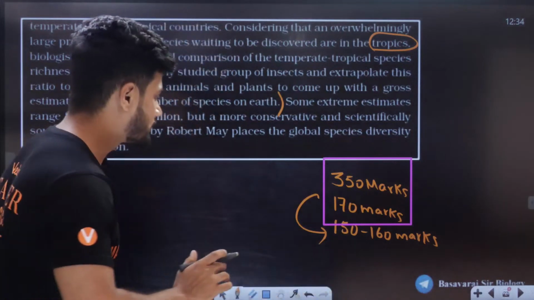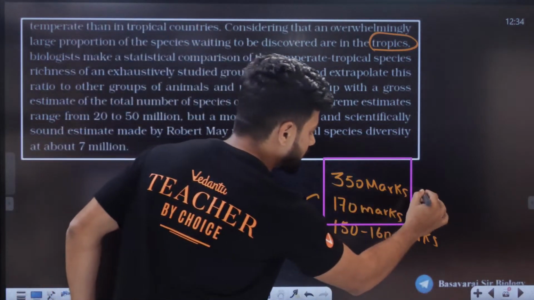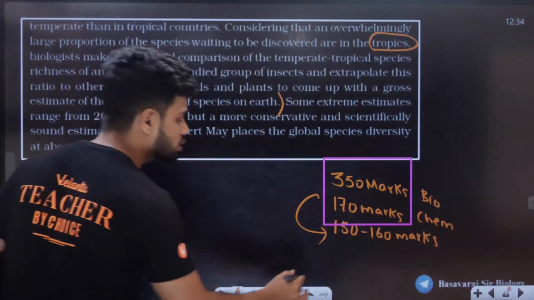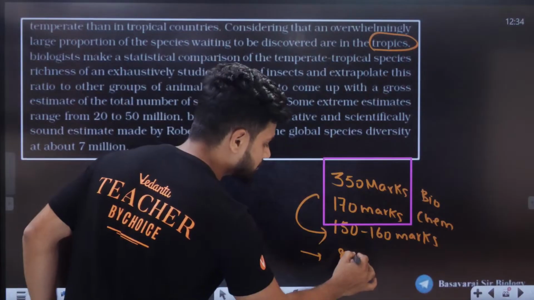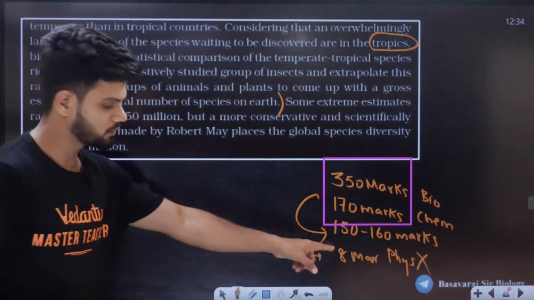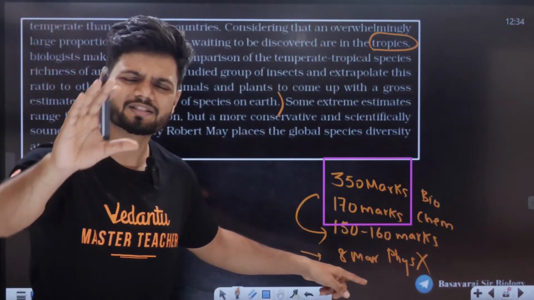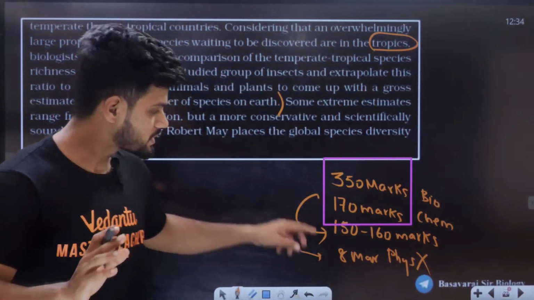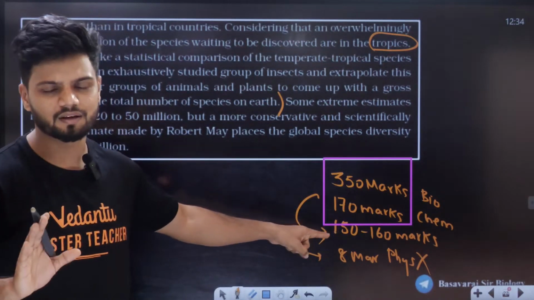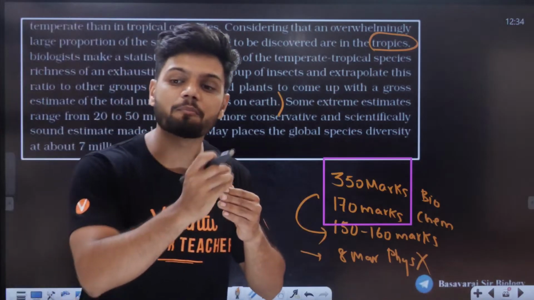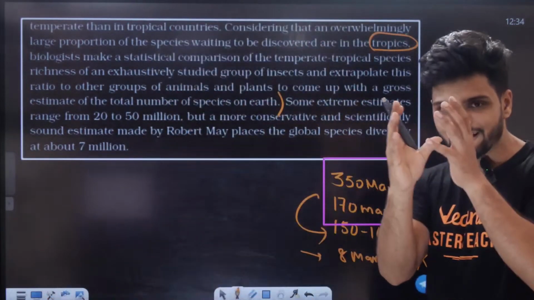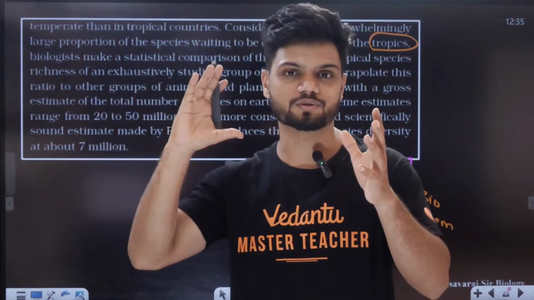Now you tell me, you're getting 350 marks in bio, 170 marks in chemistry. Is there a chance that you will get, let's say, 8 marks in physics? Not possible, because it is very arbitrary. It doesn't make sense. So this is called guesswork. I am telling this much is your data, this much you should be getting here also. That is called extrapolation of marks. So based on one data, you're trying to find the data of the other also.